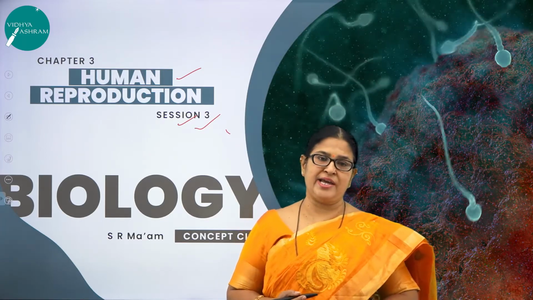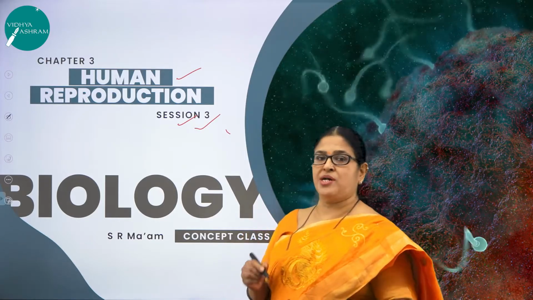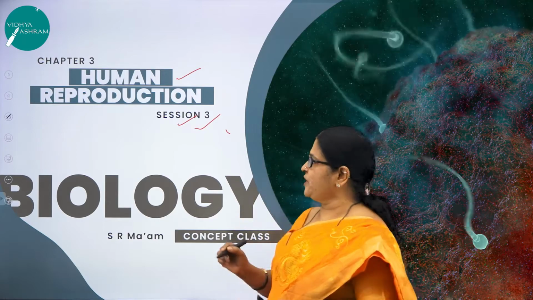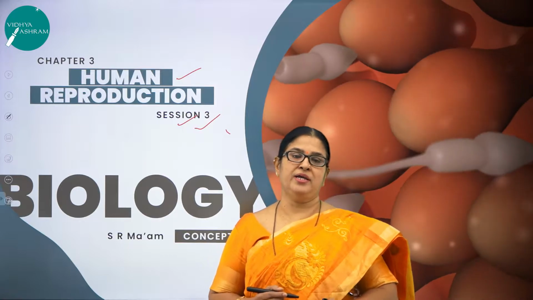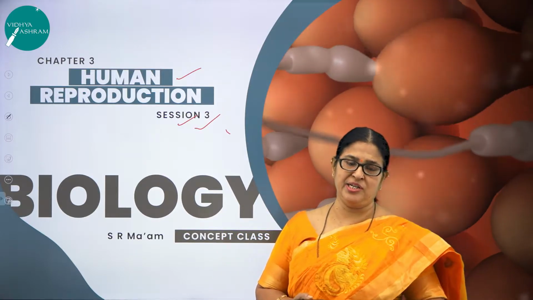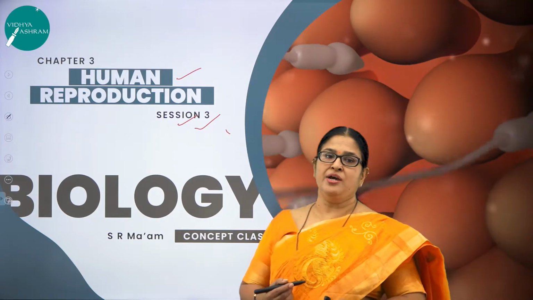One is the estrous cycle, the other one is called menstrual cycle. So it is the same process which I am going to discuss in today's session, that is menstrual cycle, followed by the process of fertilization, a very important second event of sexual reproduction.